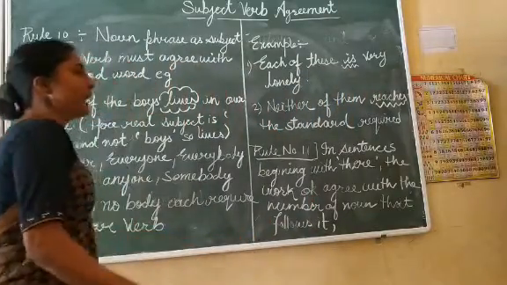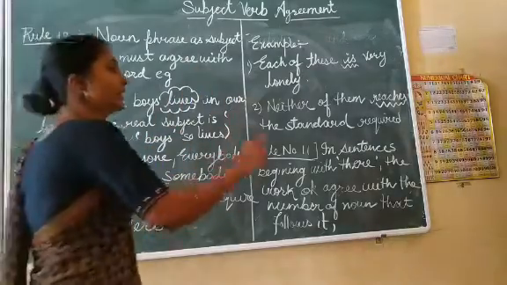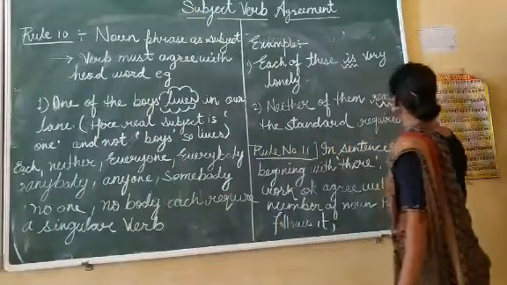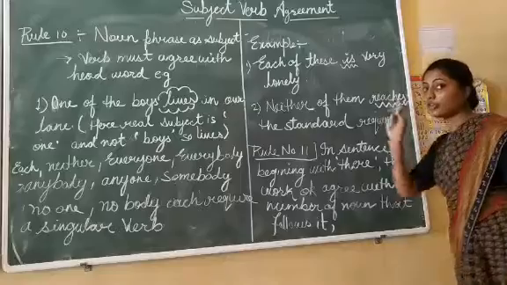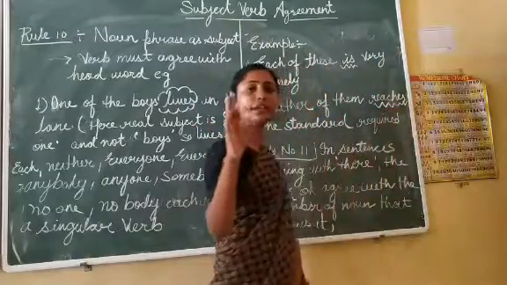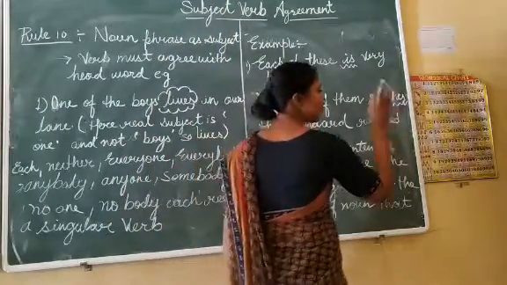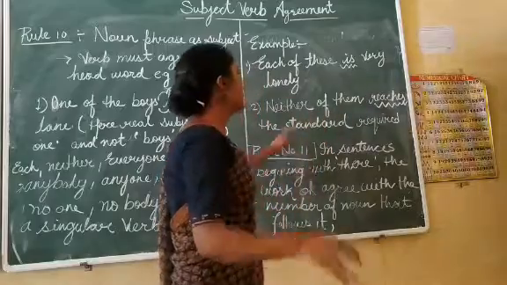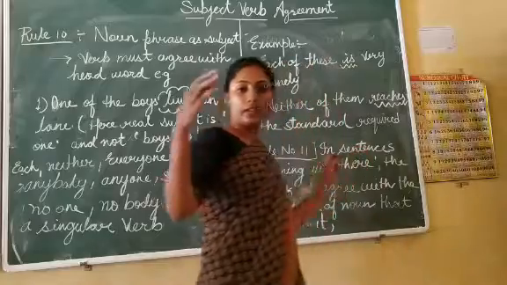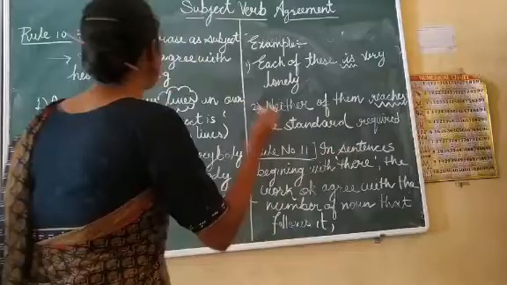Next example that we have: Neither of them reaches the standard required. See, now here, reaches. As I already told you, when we are using reach it is plural, but when we add s or es with that, then definitely that is going to be a singular one. So neither means no one. That means neither of them reaches the standard required, none of them reaches the standard which is being required. So the same case is here also.